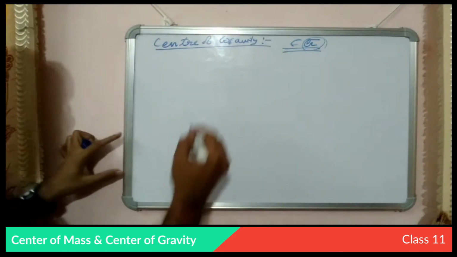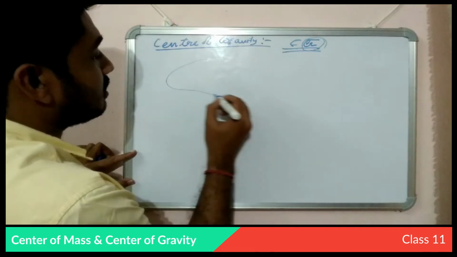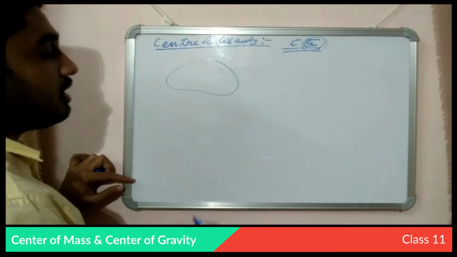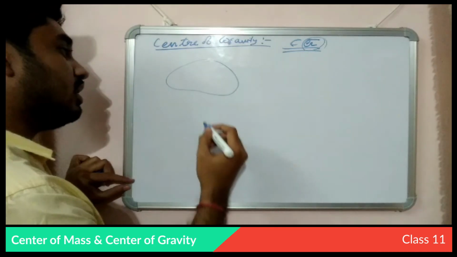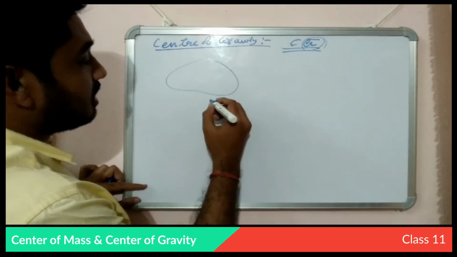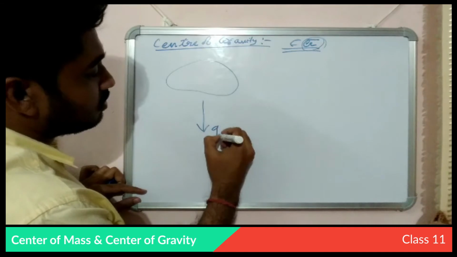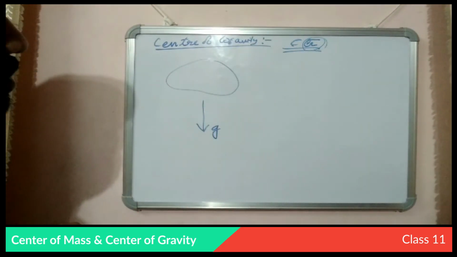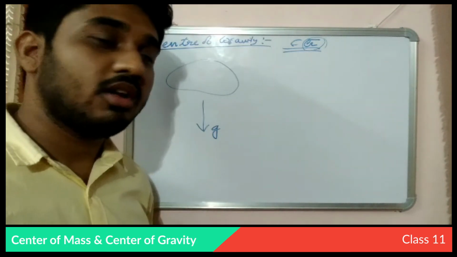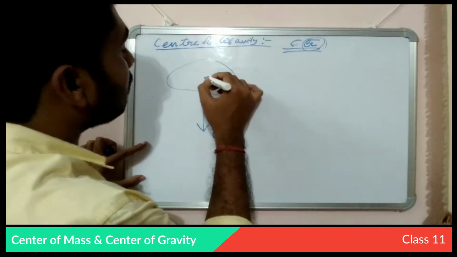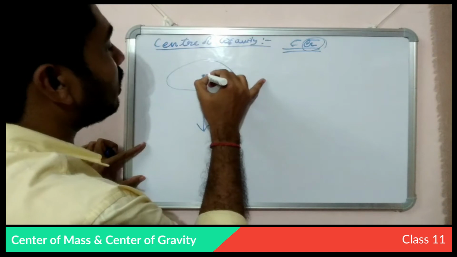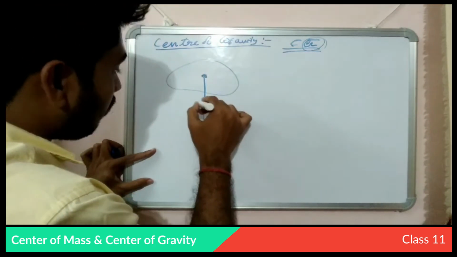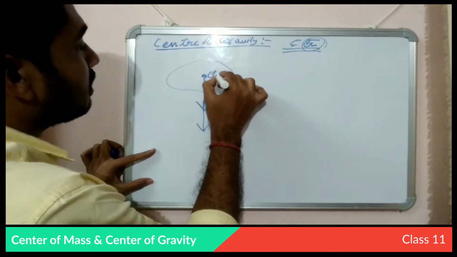So it is assumed that if there is a body like this, this body will experience a gravitational force towards the ground or towards the earth, and that gravitational force or the weight of the body will be experienced through a particular point inside that body, and that point is known as the center of gravity.